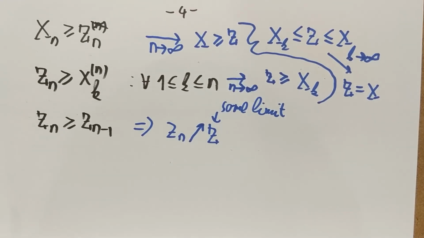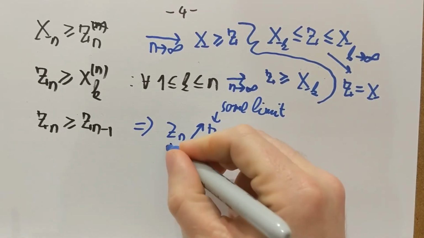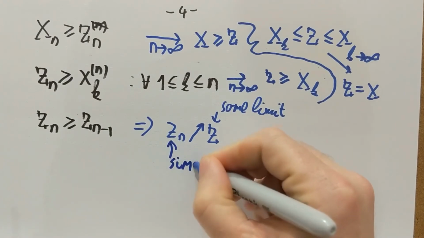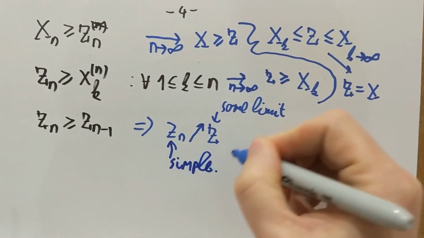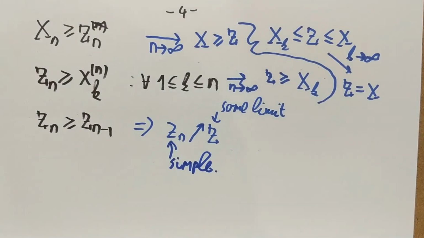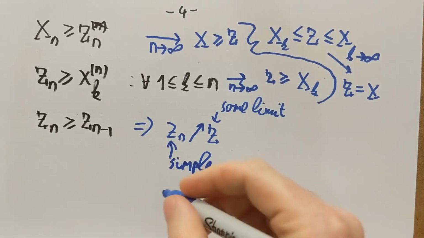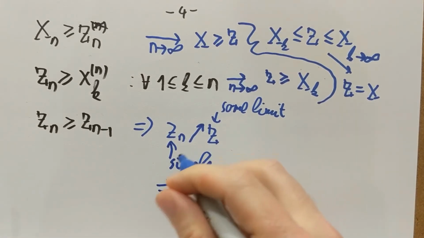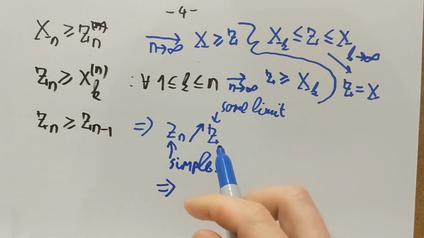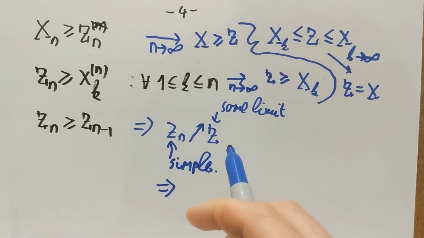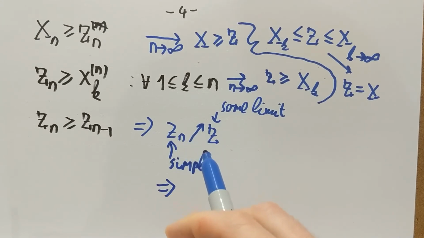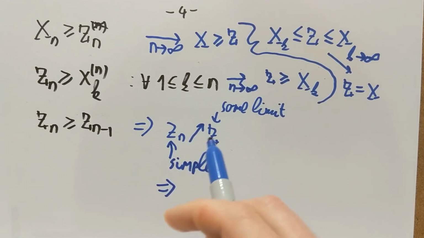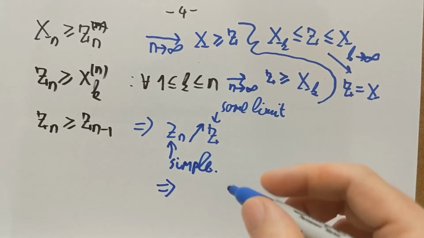because it's very important that these guys here are simple, which the original x_n sequence was not, or not necessarily. Okay? So I have a monotone limit of simple random variables, and then the way we defined expectations before implies that in this case I know how to define the expectation of the Z_n's, I know how to define the expectation of Z, and the definition included that any monotone sequence of simple random variables will have their mean converging to the same limit, and that's how I define the expectation of Z.